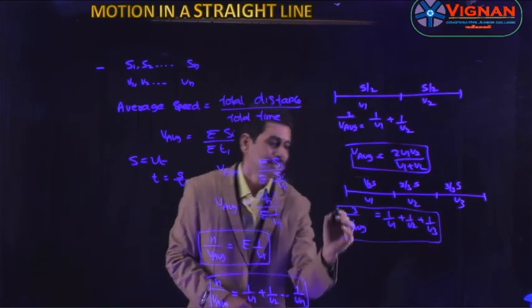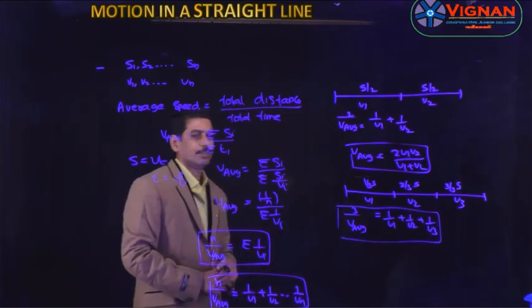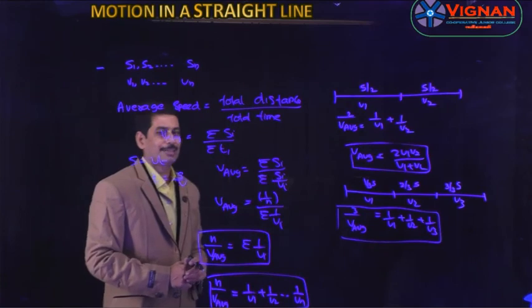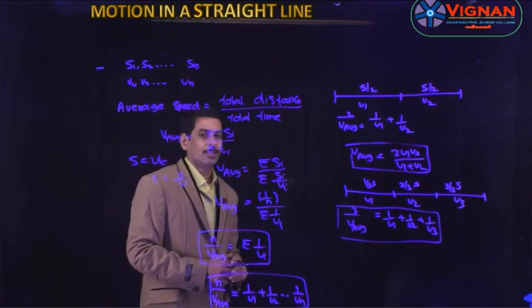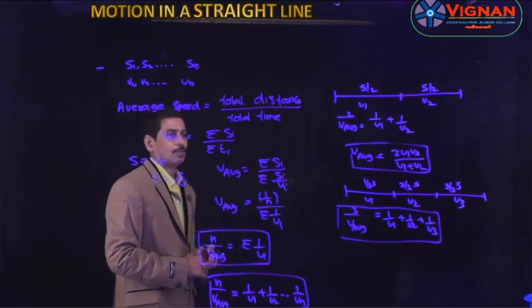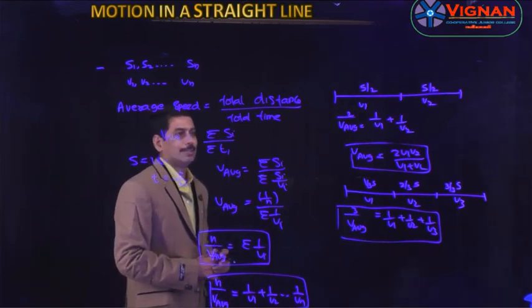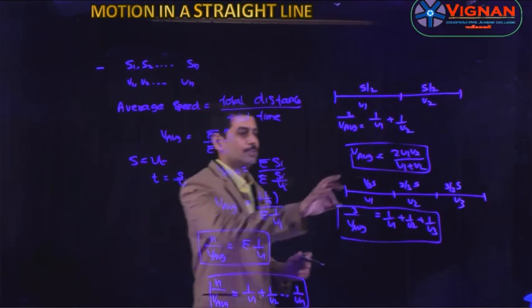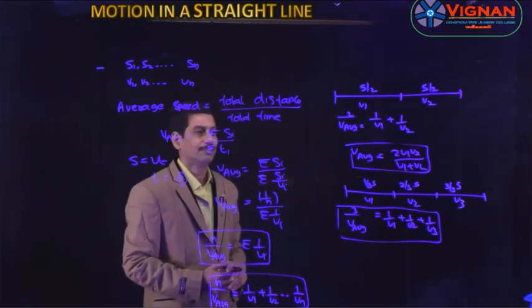So this is the case when the distance is made half, and the last case is when the time is made half. Whenever the time is made half, then the V average is equal to V1 plus V2 by 2. When the distance is made half, then the V average is equal to 2 V1 V2 by V1 plus V2.